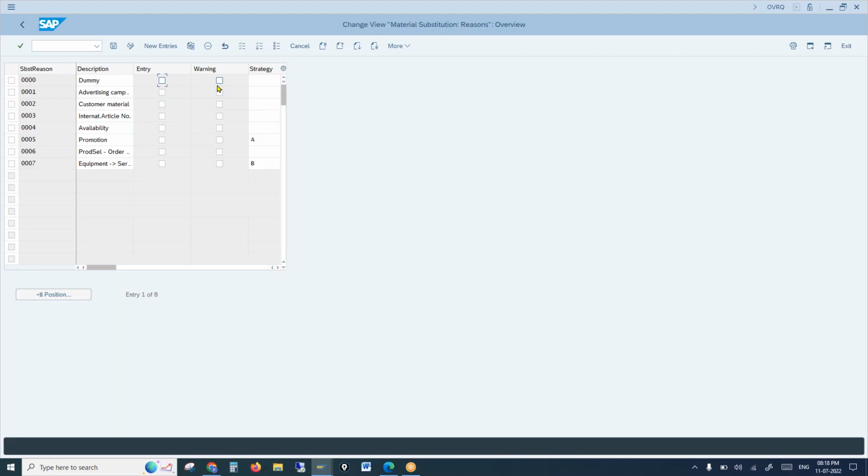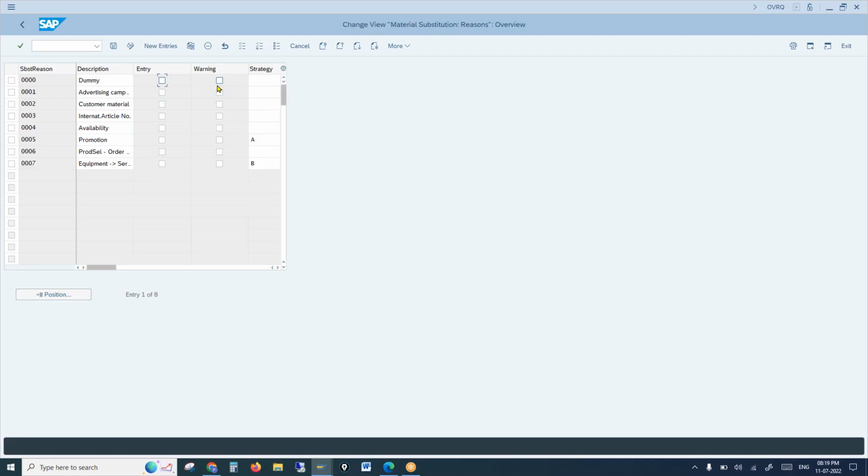Anyone? When the user is already aware that material X is not available, will the user create the order for X or Y? Y obviously, right? So that means the user is aware in that case. So you don't need to prompt any warning.